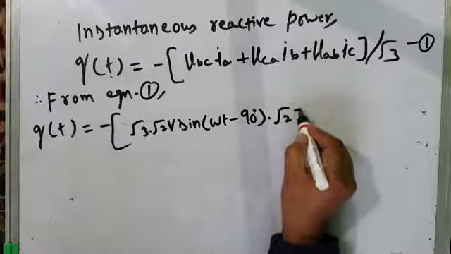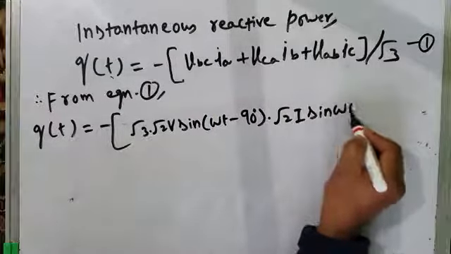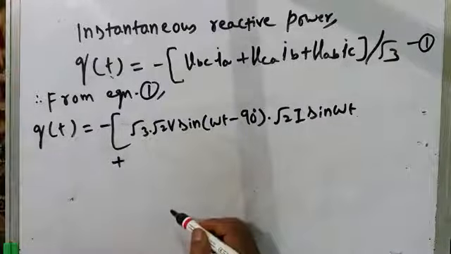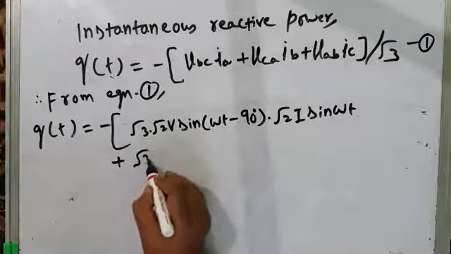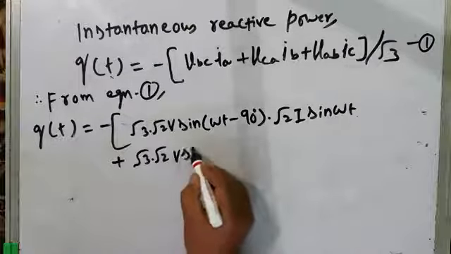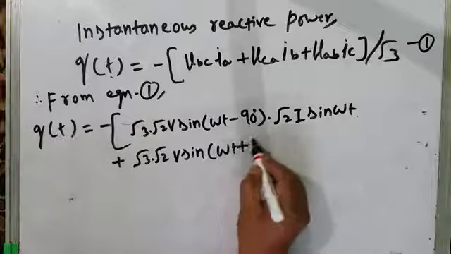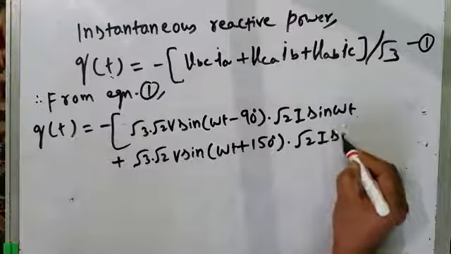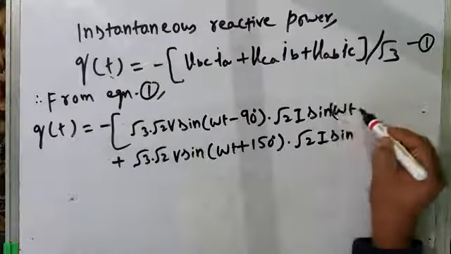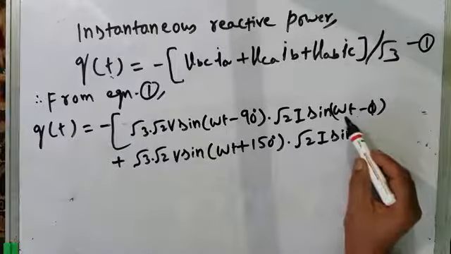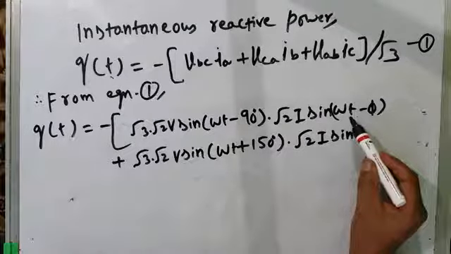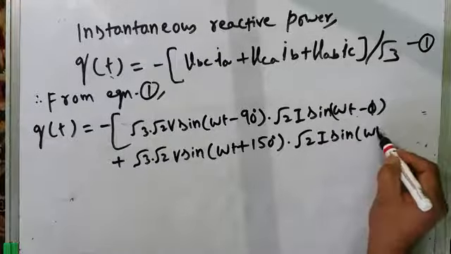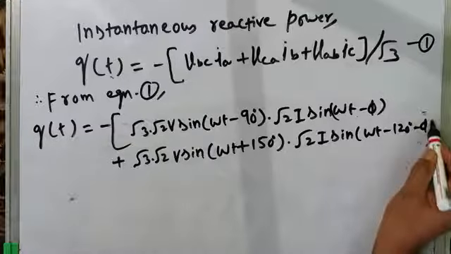IA is root 2I sine of omega t minus phi, the phase A current, because current lags behind voltage by a phase angle phi. Plus VCA, which is root 3 into root 2V sine of omega t plus 150 degrees, into IB. IB is root 2I sine of omega t minus 120 degrees minus phi.